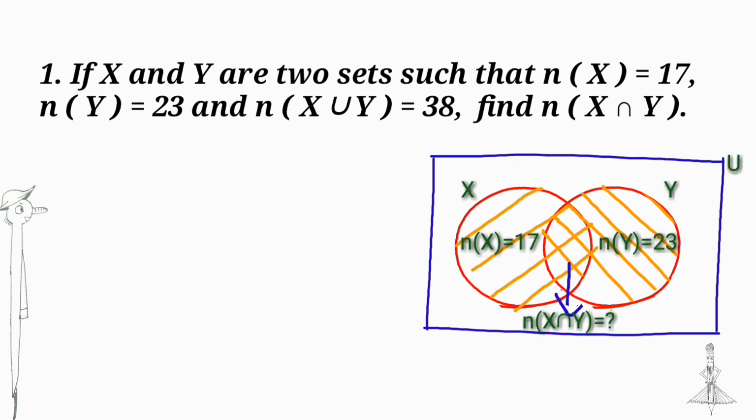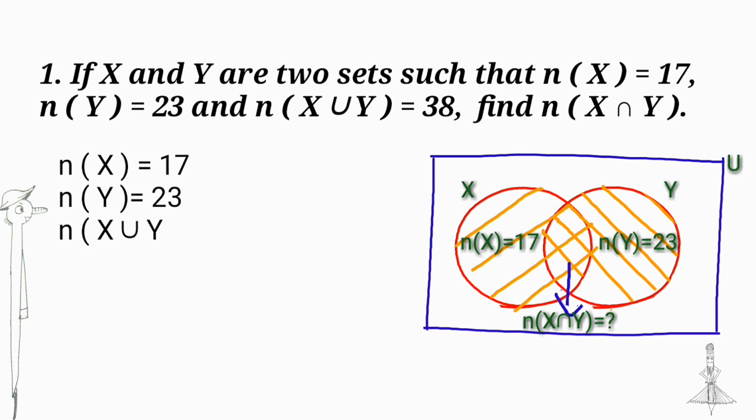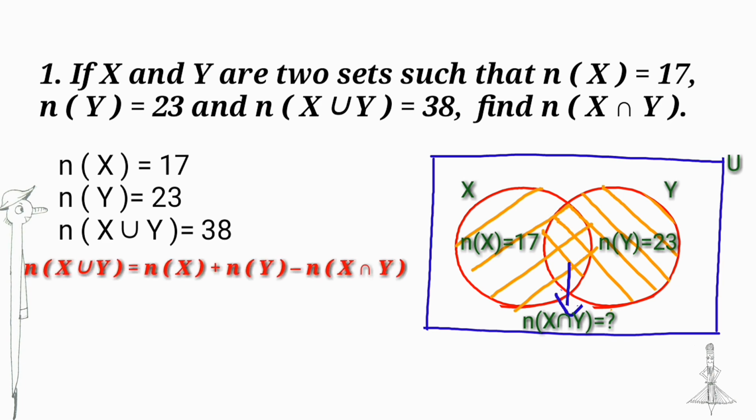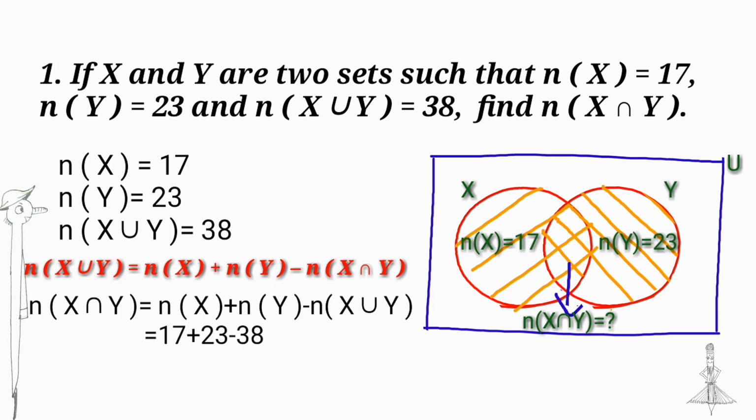Given that number of elements in x is equal to 17, number of elements in y is equal to 23, and number of elements in x union y is equal to 38. Find number of elements in x intersection y. We know number of elements in x union y is equal to number of elements in x plus number of elements in y minus number of elements in x intersection y. Substituting the values, we get number of elements in x intersection y is equal to 2.